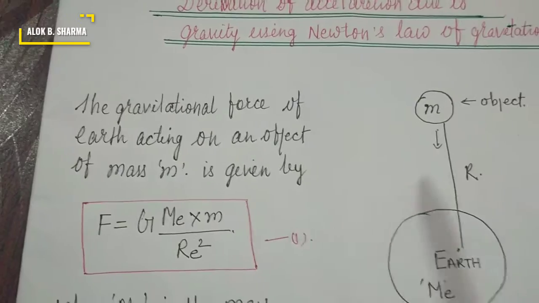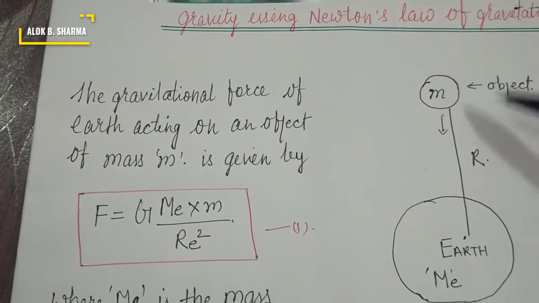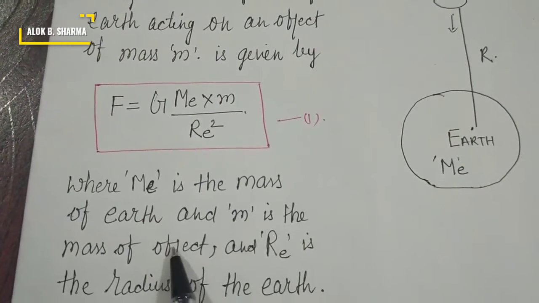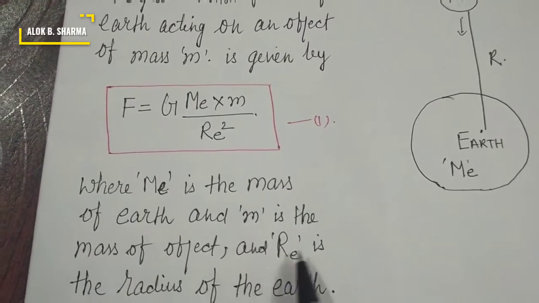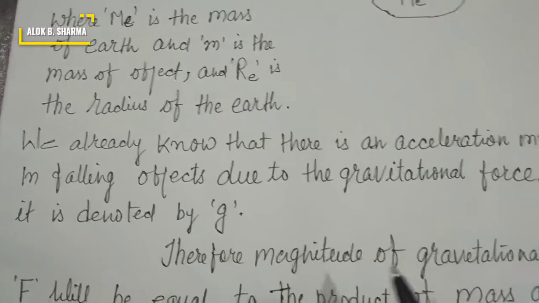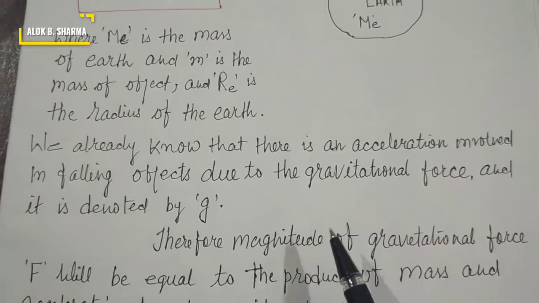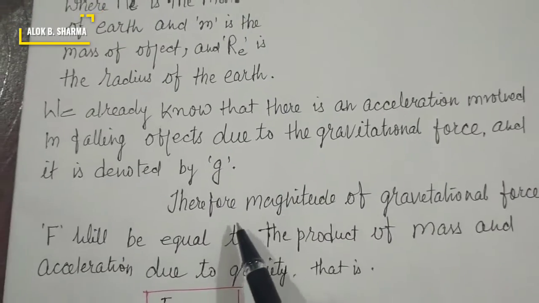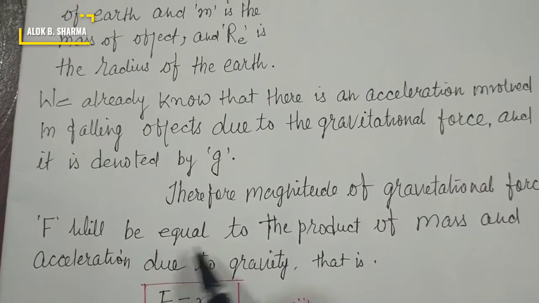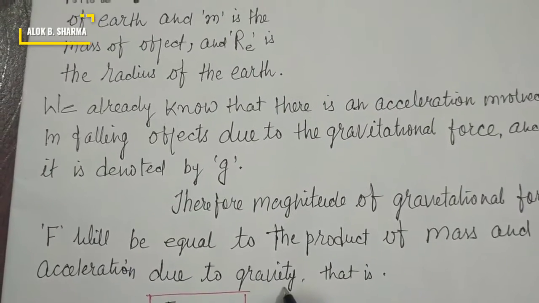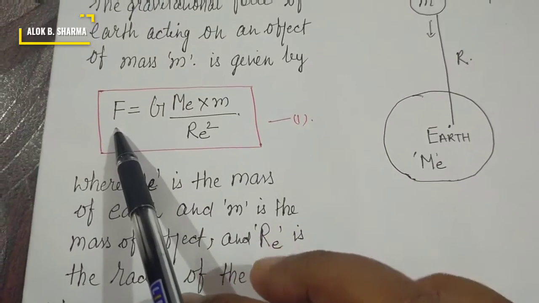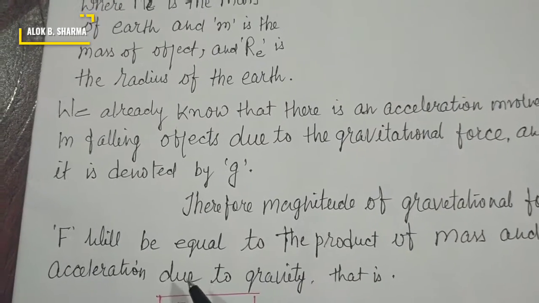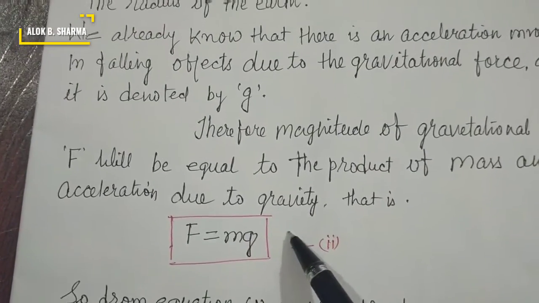When there is an attraction force between two bodies, the gravitational force equals this much, where M_e is the mass of Earth, small m is the mass of the object, and R_e is the radius of the Earth. We already know that a falling object has an acceleration due to gravitational force, denoted by small g. Therefore, the magnitude of gravitational force F will be equal to the product of mass and acceleration due to gravity, that is mg.